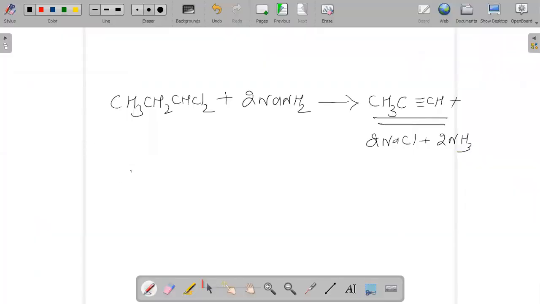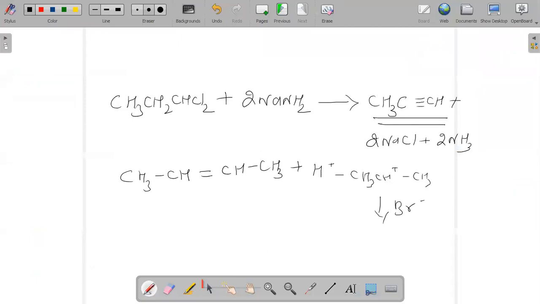It should be CH3CH double bond CHCH3 plus H plus, or we can say CH3CH plus CH3, which is undergoing reaction with Br minus, as they have given us. So what is the product being formed?